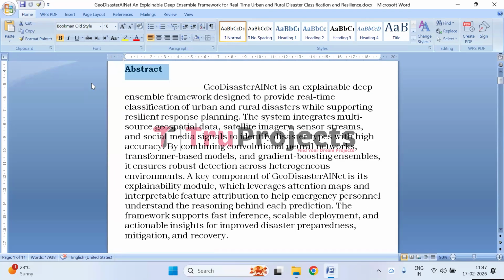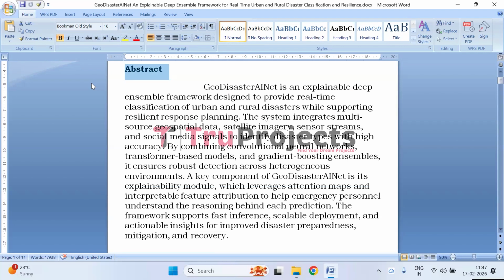Coming to the abstract, GeoDisasterAINet is an advanced AI system designed to detect and classify disasters in both urban and rural settings in real time, helping authorities respond more effectively. It collects and analyzes data from multiple sources, including satellite images, sensor networks, and social media to ensure accurate disaster identification. The framework combines several powerful machine learning techniques such as convolutional neural networks for image analysis, transformer models for sequential data understanding, and gradient boosting ensembles for robust predictions, allowing it to perform well across diverse environments.